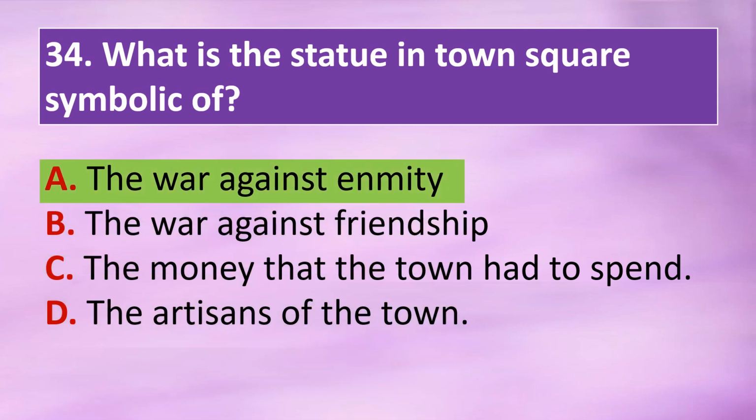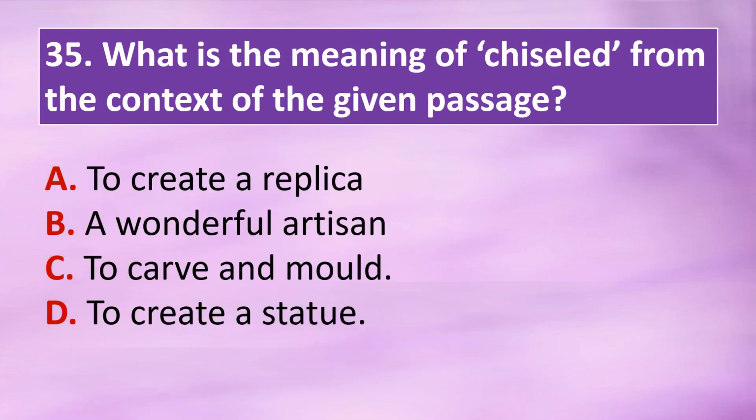The war against enmity. Question 35. What is the meaning of chiseled from the context of the given passage? Option A. To create a replica. Option B. A wonderful artisan. Option C. To carve and mold. Option D. To create a statue. The correct answer is option C. Meaning of chiseled is to carve and mold.